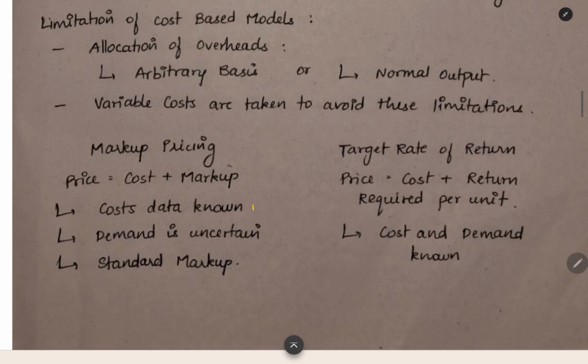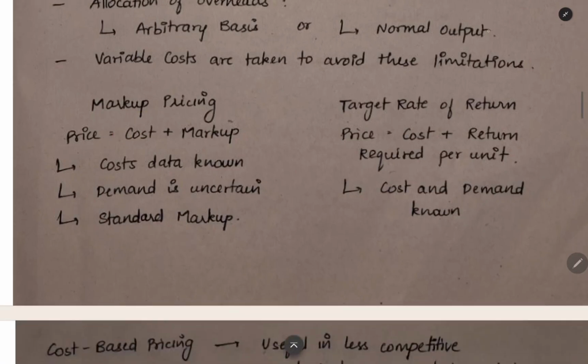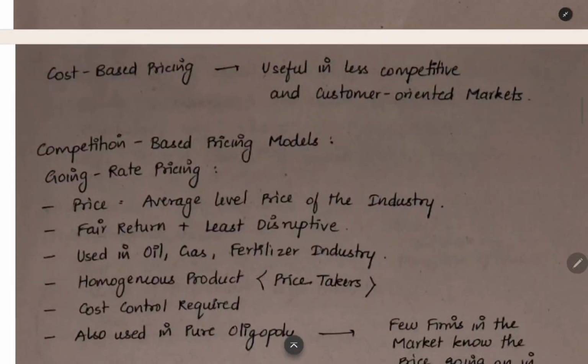In markup pricing, you will know the cost data accurately. You do not know the demand, how much demand will be there, that you don't know. So you are adding a standard markup. In target rate of return, you know how much cost, and you also know how much demand. Based on that, you are expecting the return and then setting the price. The next thing is cost-based pricing is useful in less competitive and customer-oriented market. When you are not having that much competition, you can use this pricing model.